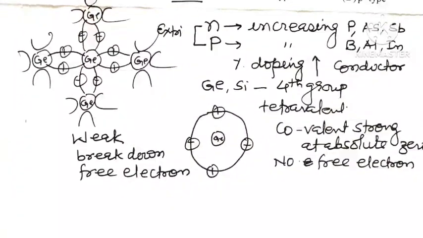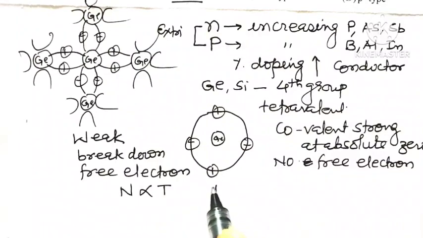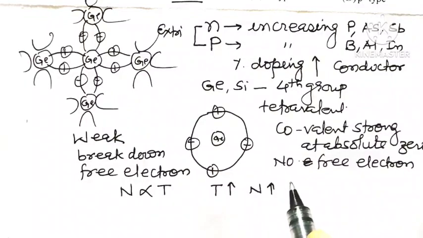And remember, the number of free electrons available for conduction of electricity is directly proportional to the temperature of intrinsic semiconductor. In other words, as the temperature goes on increasing, the number of free electrons goes on increasing.